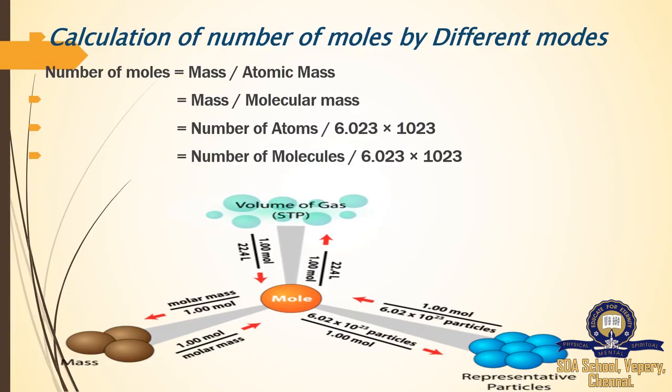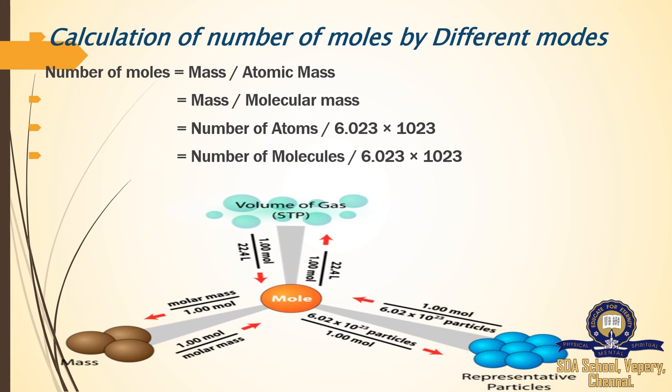Next, mass by molecular mass: mass of the given matter divided by total molecular mass. Number of atoms can be found by multiplying with 6.023 × 10^23, the Avogadro's number. Again the number of molecules is also found with the help of Avogadro's number 6.023 × 10^23.